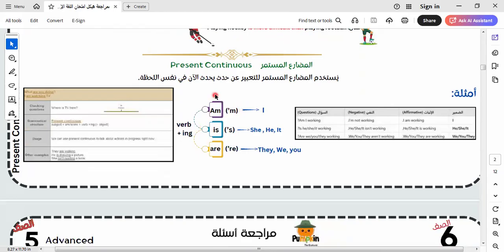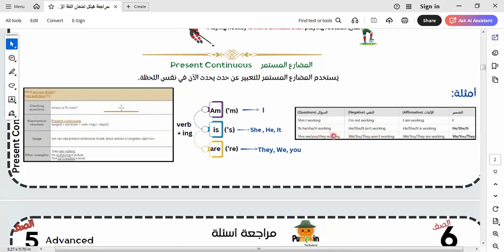Here we talk about another tense, which is the continuous tense: is or are plus verb plus ing, and we add not for the negative. When we make a question, we say, are you working? We say yes, I'm working. Or we say, is he working? We say yes.